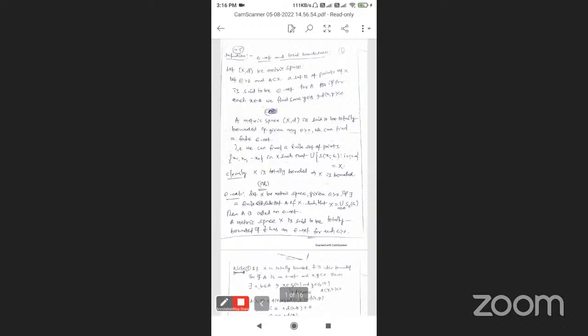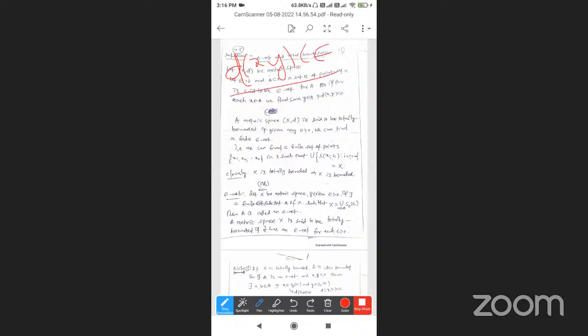So the epsilon net definition is one type, d(x, y) less than epsilon, the same definition as in your textbook. A metric space (X, d) is said to be totally bounded if, for given epsilon greater than 0, we can find a finite epsilon net, that is, a finite set of points x1, x2, ..., xn of X such that X is the union of the spheres S(xi, epsilon) for i equal to 1 to n.